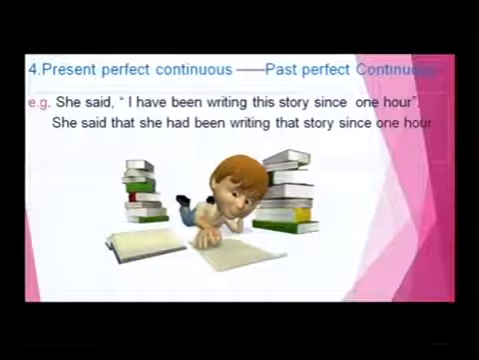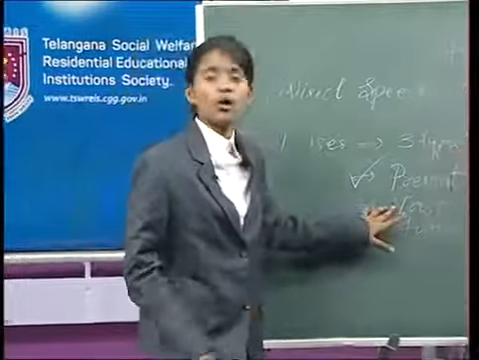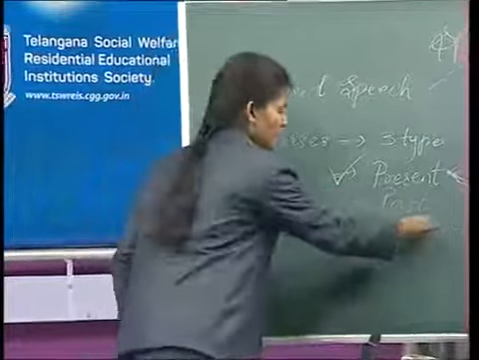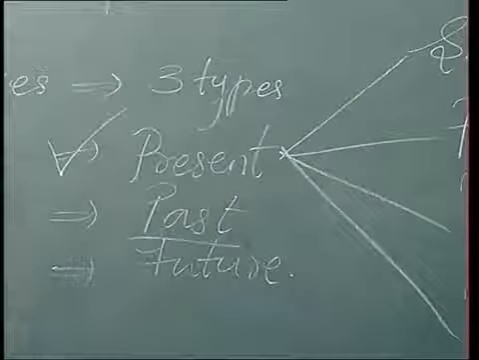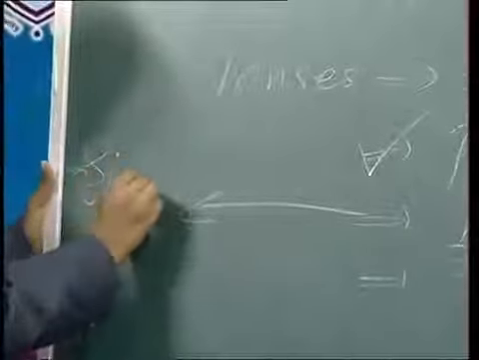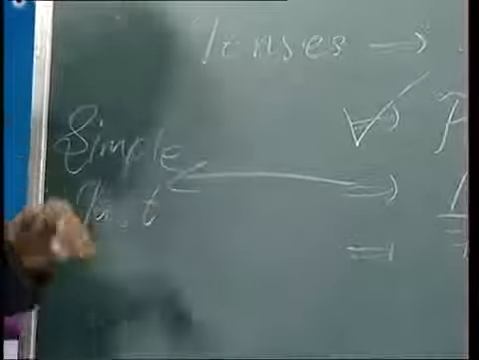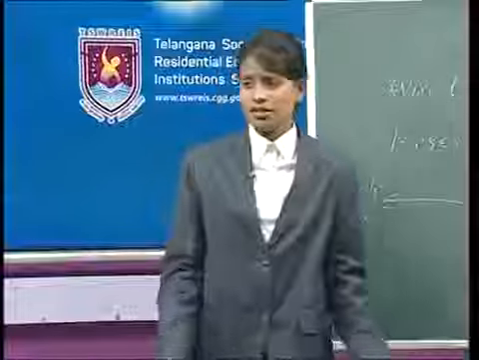Okay? Now, dear friends, this is all about the present tense. And the second thing of the tense is the past tense. In the past tense, we will have the first thing, the simple past. What is that? Simple past. Friends, let us see about simple past ones.